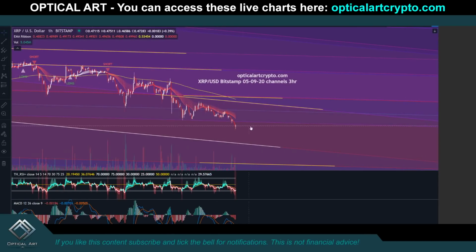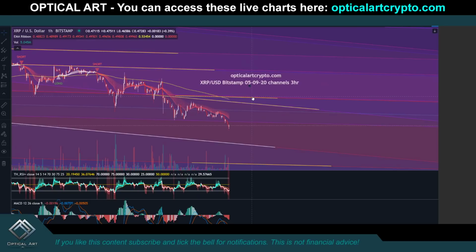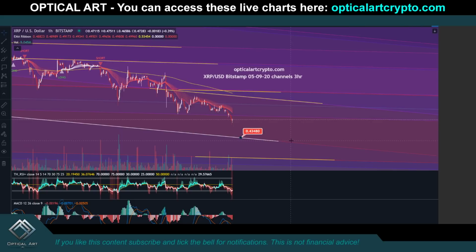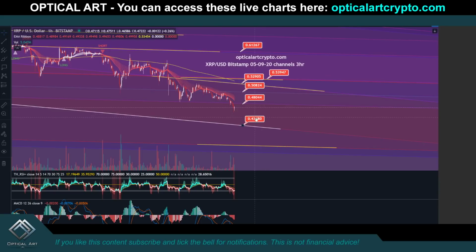XRP, your current resistance, this is the Bitstamp 5920. Your current support level is down here at 0.434. Your resistance currently is 0.480. Your resistance above is 0.508, and you have resistance above at 0.5295, and then you will have resistance here at 0.539, and if you push above that, your resistance will be 0.612, and if we drop below 0.434, your support will be 0.397.